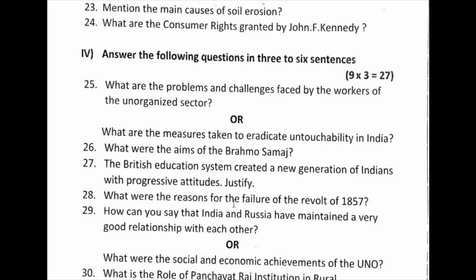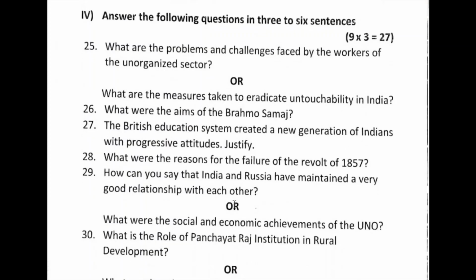What were the reasons for the failure of the revolt of 1857? Paragraph wise they had given the points like this. They did not cover every part of India. Mainly concentrated on the issues of kings and queens rather than liberation of the country. It was not a planned mutiny, lack of plan.